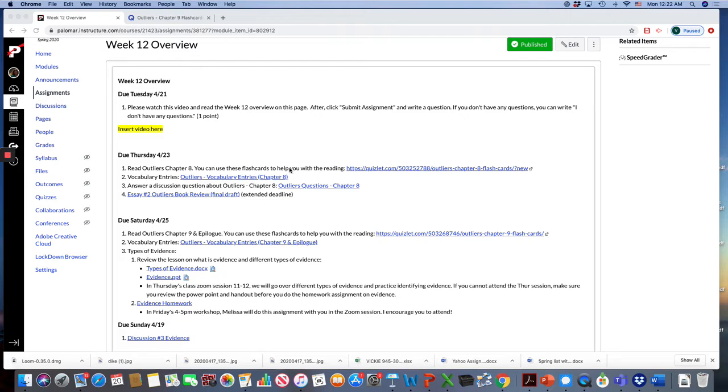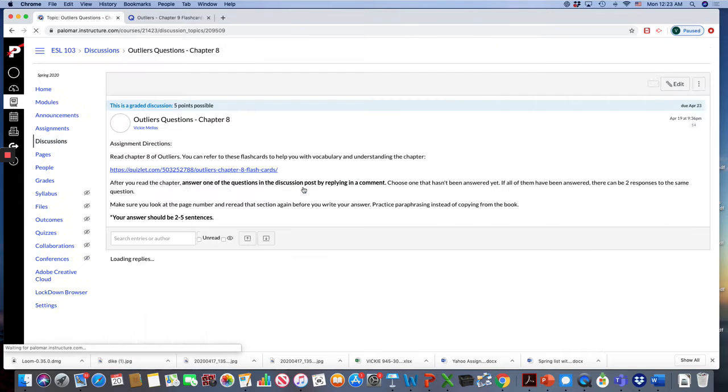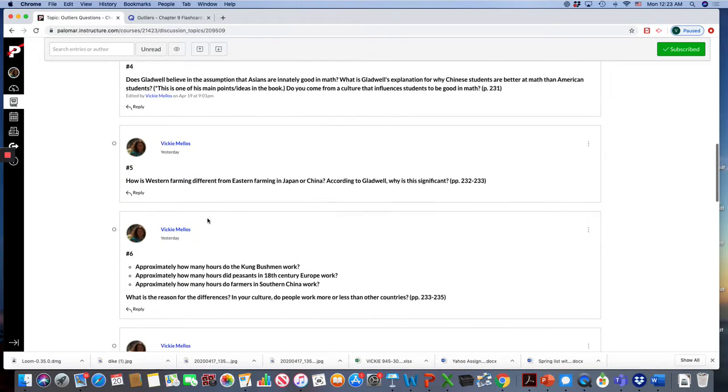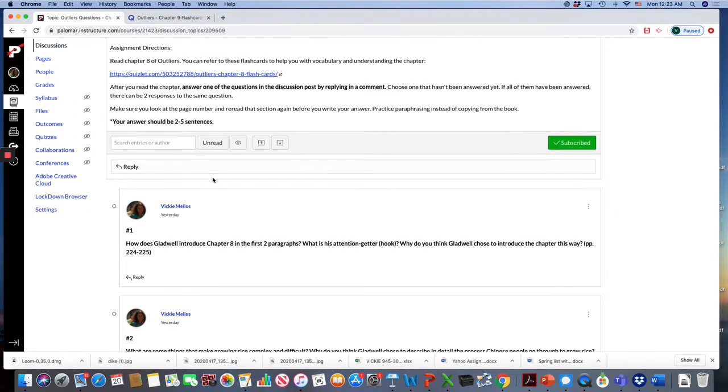To read the chapter, you can use these flashcards to help you with new vocabulary, and you'll also do the vocabulary entries. You can choose words that were in these flashcards or other words that you want to learn or you didn't know. After that, you need to answer a discussion question about Outliers. Just like the other times we've done this assignment, I put several questions, okay, and you choose one and you write your response, and it needs to be 2 to 5 sentences, okay?